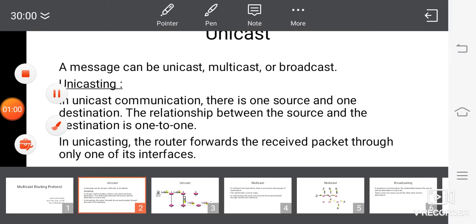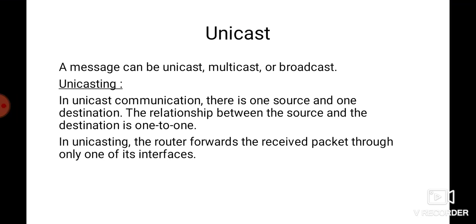First, we will see what is unicast. A message can be unicast, multicast or broadcast. Unicasting is basically one-to-one communication. In unicast communication, there is one source and one destination. The relationship between source and destination is one to one. So in this type of communication, both the source and the destination address in the IP datagram are unicast addresses which are assigned to the host.